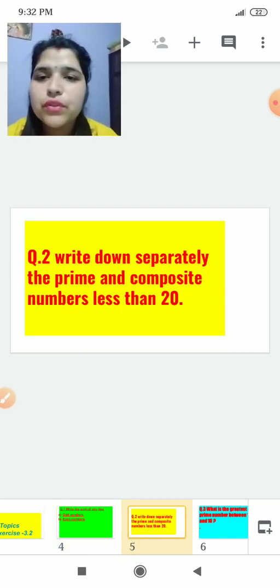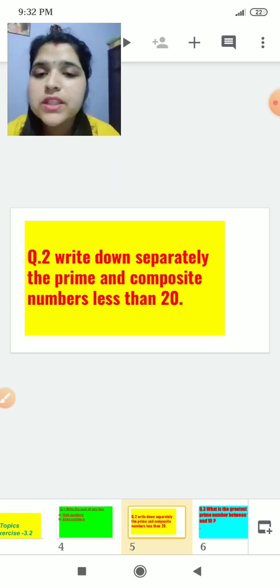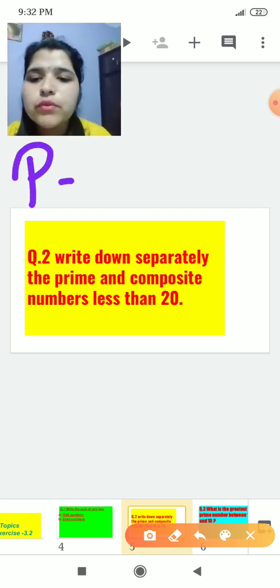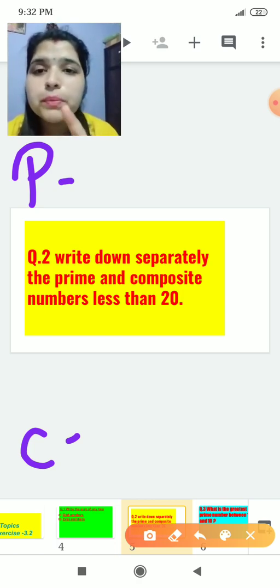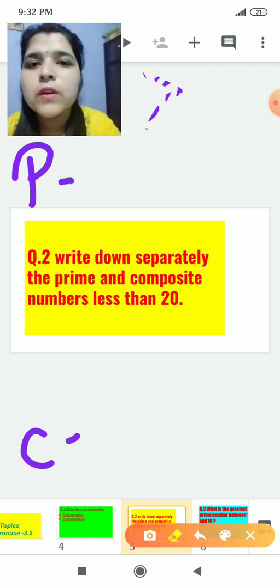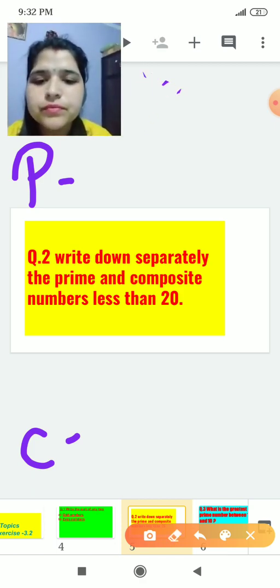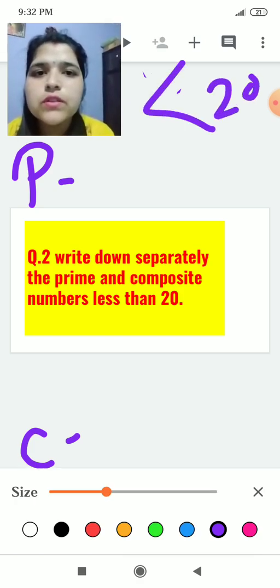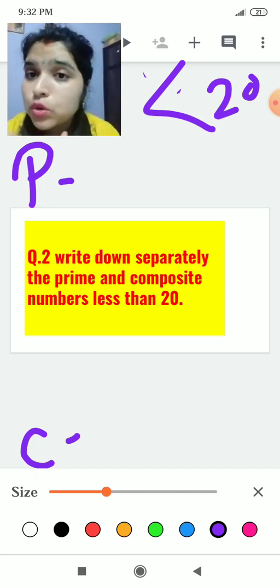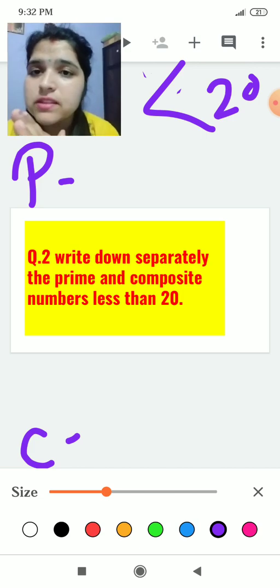Now we proceed to the next question: write down separately the prime and composite numbers less than 20. You have to write down two things: one, the prime numbers, and one, the composite numbers, but they should be less than 20. It means 20 is greater and the numbers should be less than 20.